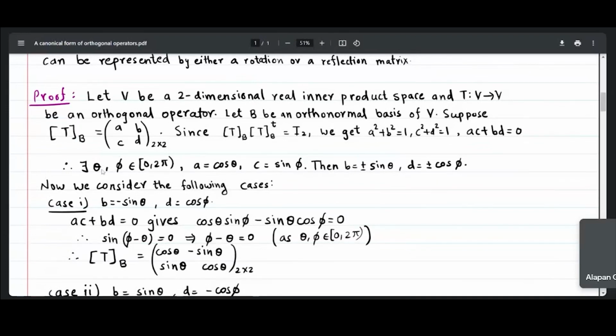We can find theta and phi in the interval from 0 to 2 pi, closed at 0 and open at 2 pi, such that a is equal to cos theta and c is equal to sin phi. Since the point a, b is on the unit circle centered at the origin, and similarly the point c, d is on the unit circle, we can find such theta and phi. Putting these values in those equations, we get b is equal to plus or minus sin theta and d is equal to plus or minus cos phi.